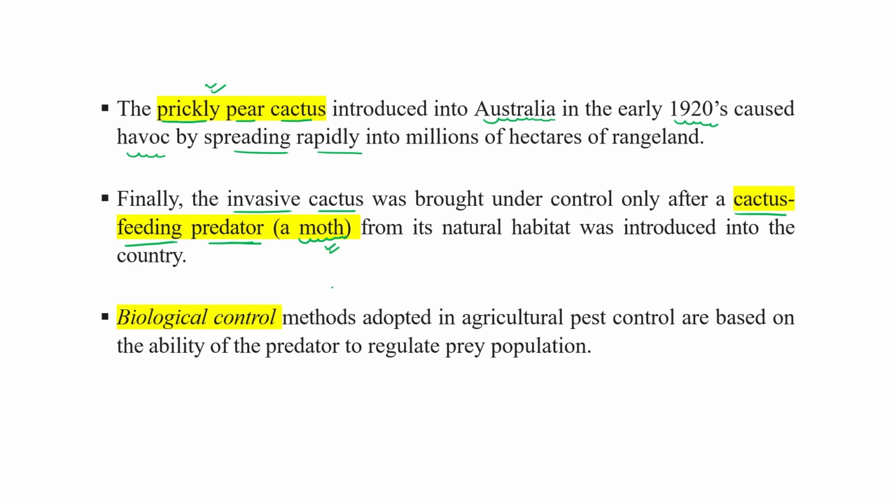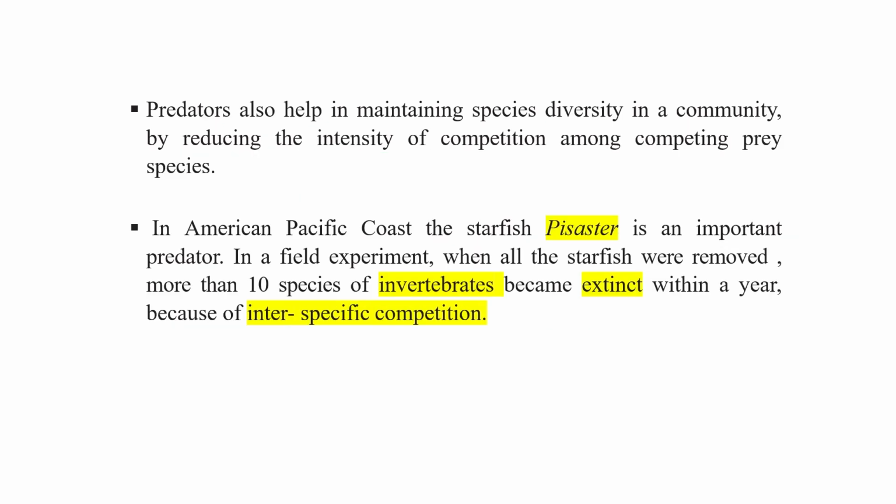After the introduction of this moth, the cactus was controlled. This is known as biological control. Biological control methods adopted in agricultural pest control are based on the ability of the predator to regulate the prey population. This is one example.